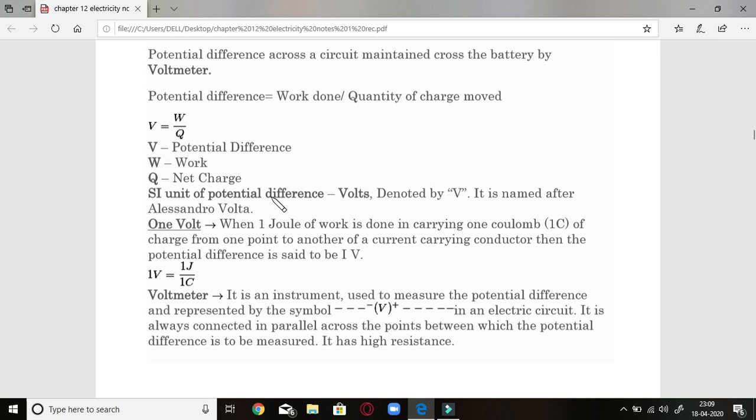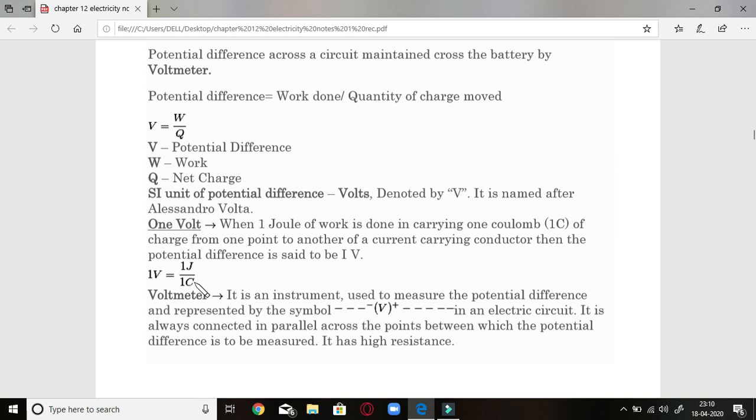So SI unit इसका होता है potential difference का volts denoted by capital V. The reason being, this was named after Alessandro Volta, who has discovered it. Alessandro Volta ने इसको discover किया था, इसके नाम पर है ये. That's why 1 volt. Let us discuss what is the definition of 1 volt of potential difference. 1 volt of potential difference is such that 1 joule of work is done to carry 1 coulomb of charge from positive terminal of the battery toward the negative terminal.